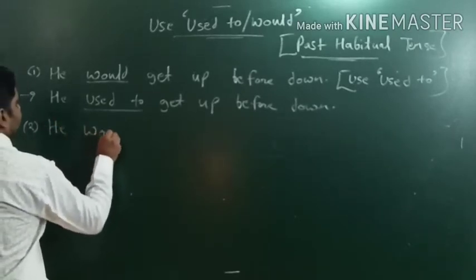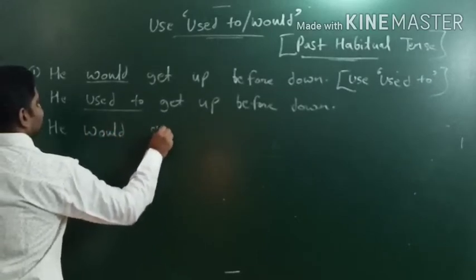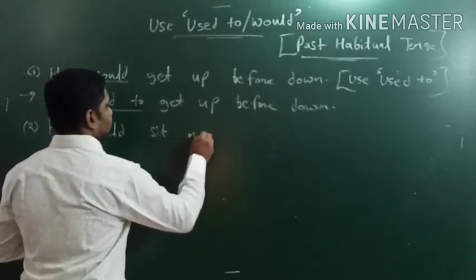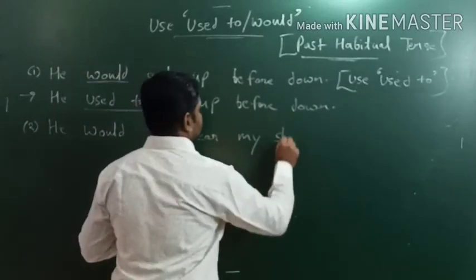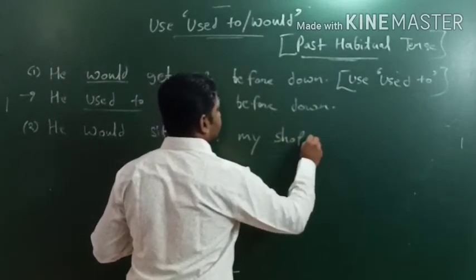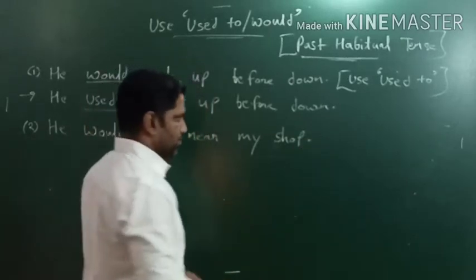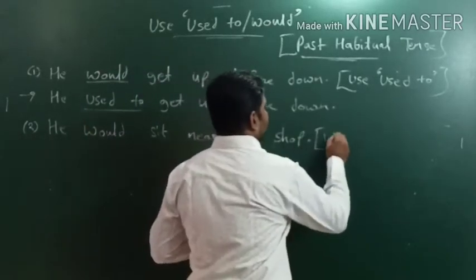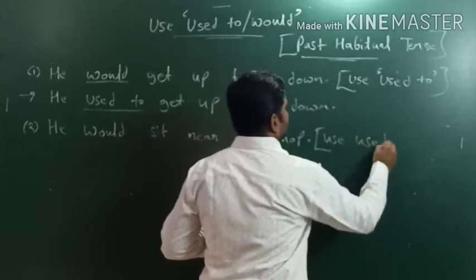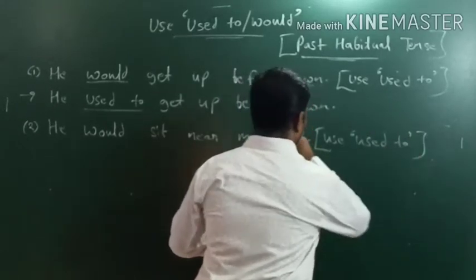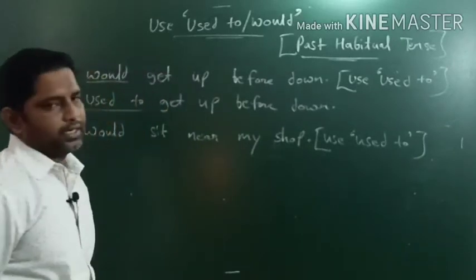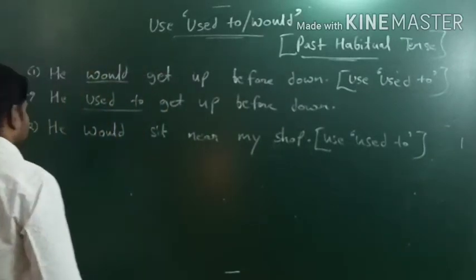He would sit near my shop. In bracket, if you get used to, bracket में आपको मिलेगा used to. So he would sit near my shop.